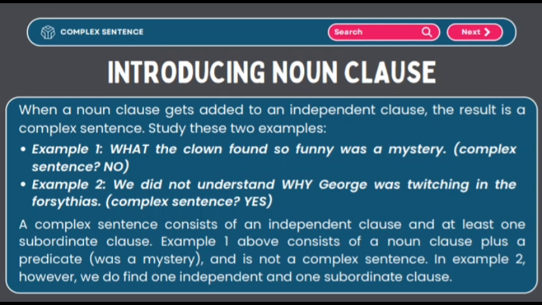A complex sentence consists of an independent clause and at least one subordinate clause. Example 1 above consists of a noun clause plus a predicate, was a mystery, and is not a complex sentence. In example 2, however, we do find one independent and one subordinate clause.